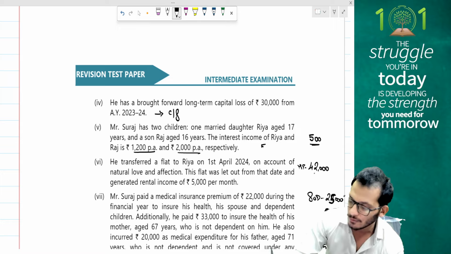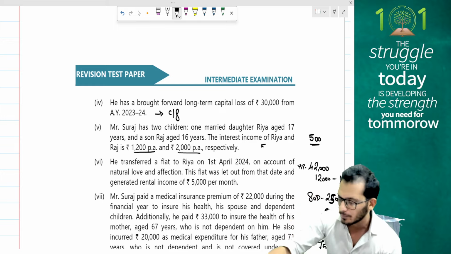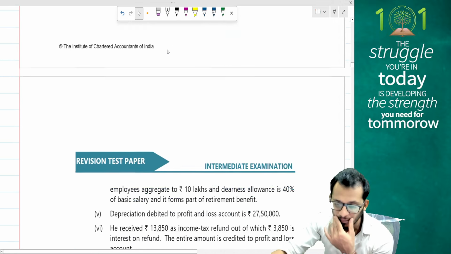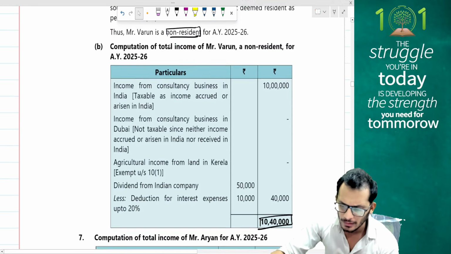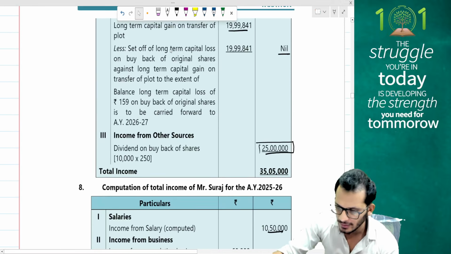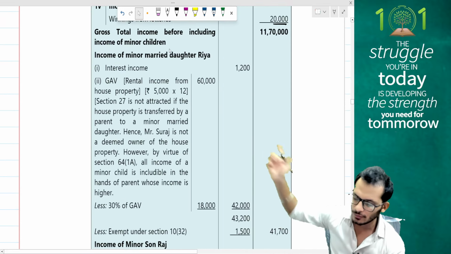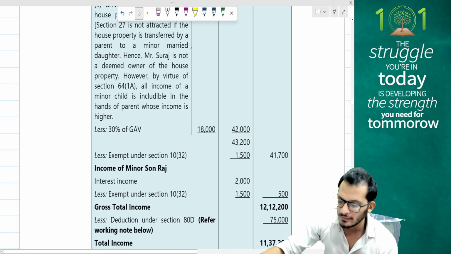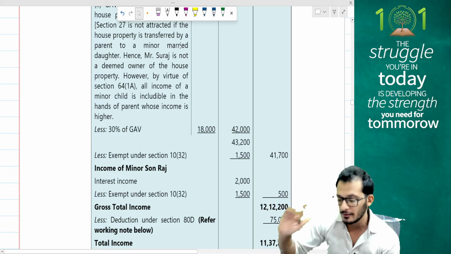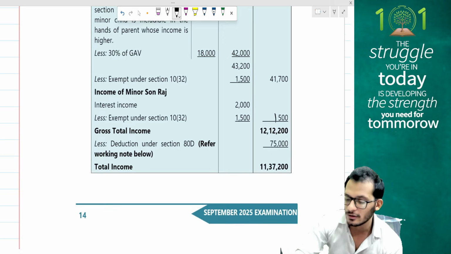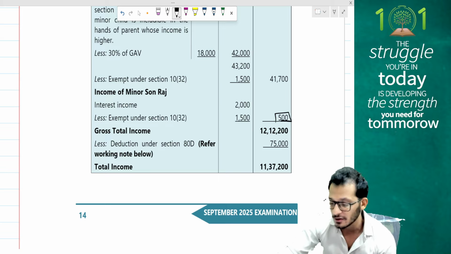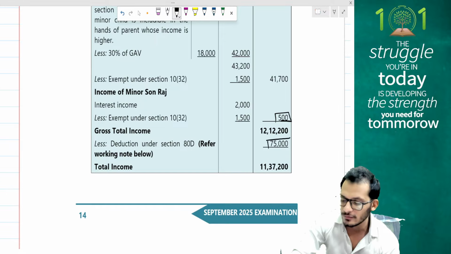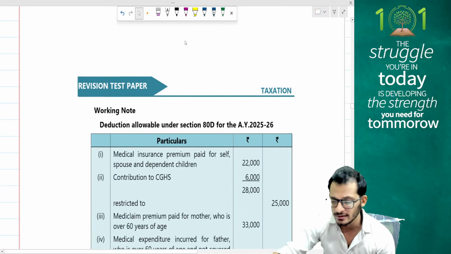On the 1,200 plus this 42,000 will be added together, and then an exemption of 1,500 will be granted on both, because both are under clubbing rules. So that is what is going to happen, people. Yes, so 1,200 and then 42,000 and then your 1,500 worth of exemption. So that is what will happen for Riya. When it comes to Raj, there will be a taxable component of 500 rupees, which will be clubbed in the hands of Suraj because he opted out of the default tax regime. 75,000 worth of 80D has been claimed as deduction. That is what we discussed, and that's the answer.